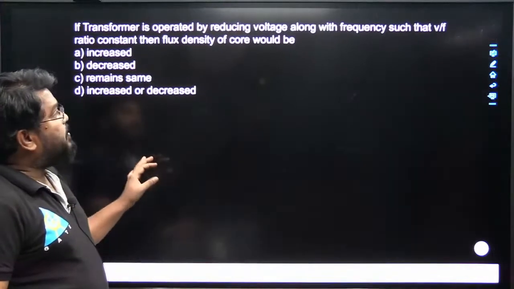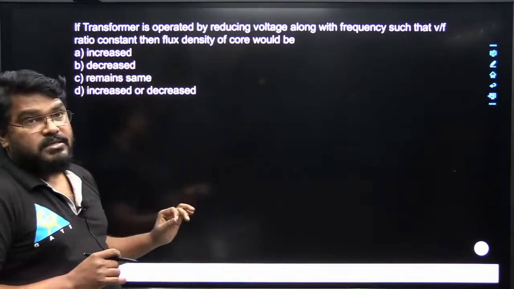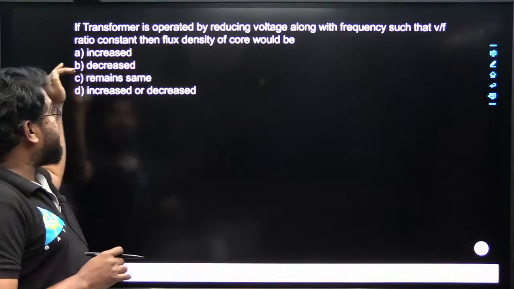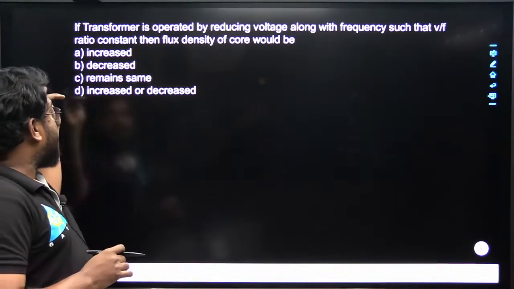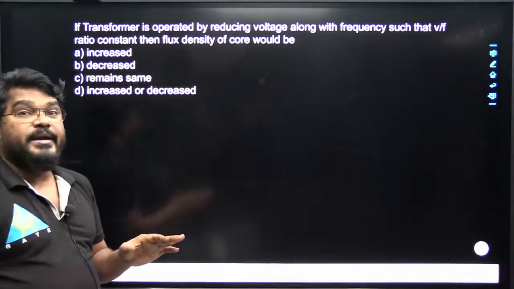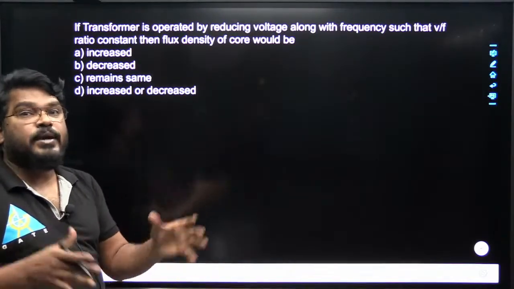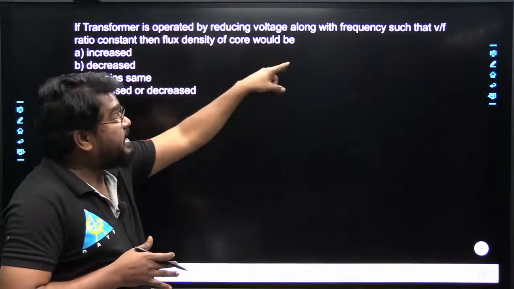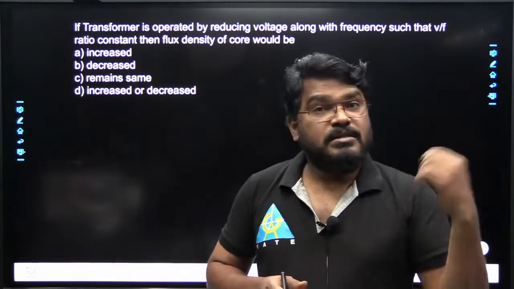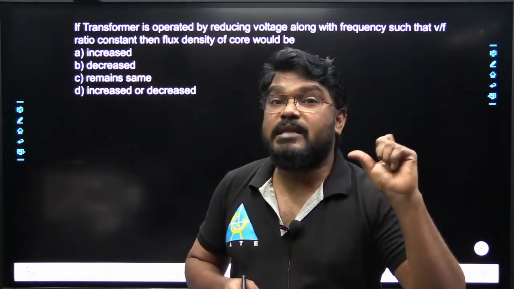If a transformer is operated by reducing voltage along with the frequency such that the V by f ratio is constant, then the flux density of the core would be? Option A increased, option B decreased, option C remain same, option D increased or decreased. Okay, in this question, what is done: the voltage is decreased and the frequency is also decreased, but the V by f ratio is constant. So under this condition, what will happen to the flux density by reducing voltage along with the frequency such that the V by f ratio is constant? What is the change in the flux density of the core?